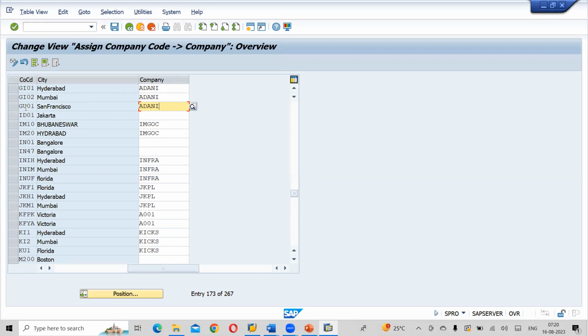We are making a relation between your company code and your company. With this, the relation will come into the picture. Three company codes are assigned to one company, the group company, Adani.